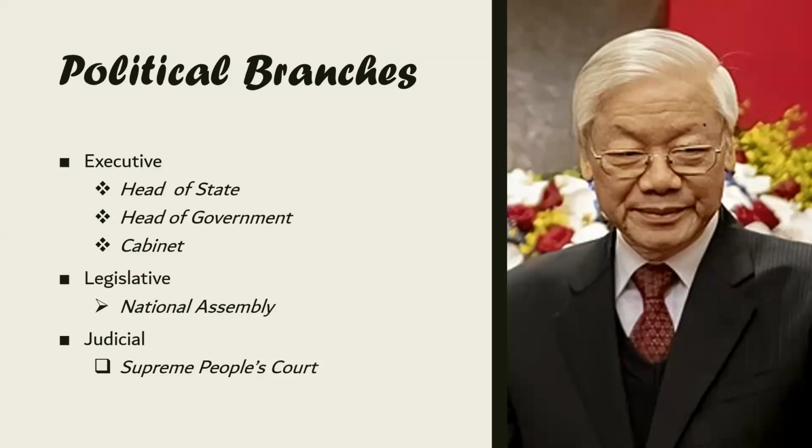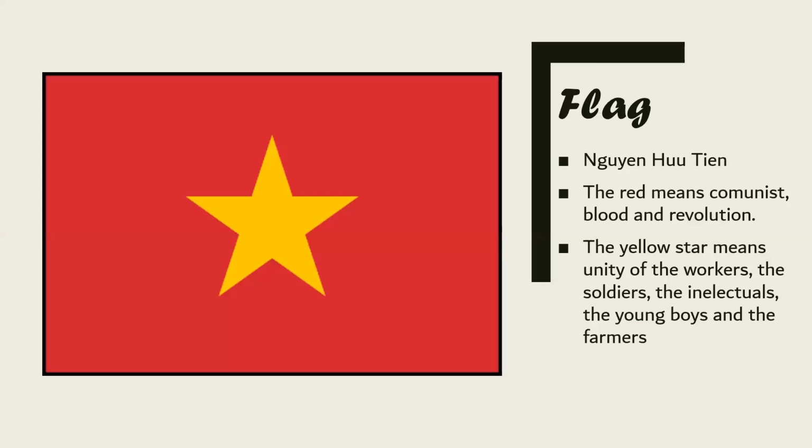The flag was designed by Nguyen Phu Tien and adopted in 1945 when Vietnam won the Indo-Chinese War against the French. The red means communism, led by the USSR, and also means blood and revolution. The yellow star means the unity of the workers, soldiers, intellectuals, young people, and farmers.